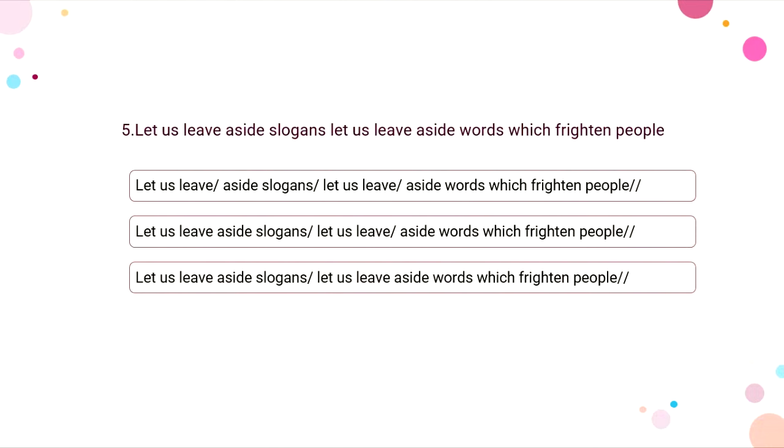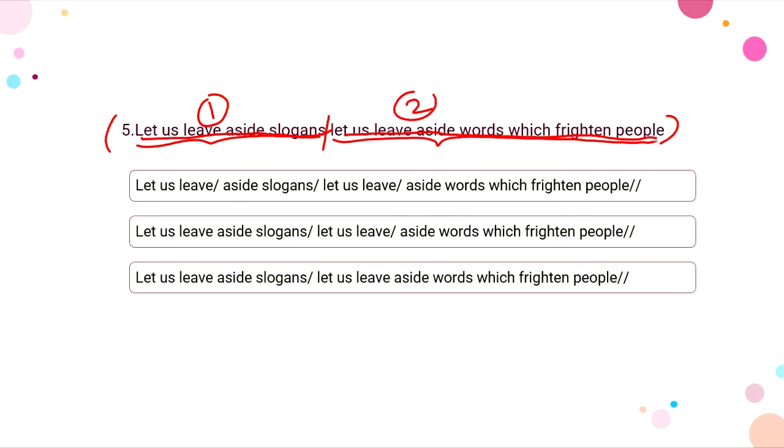So here in the fifth question, we have again a sentence. So we got to again figure out the appropriate pauses while going through this sentence, right? So we have, let us leave aside the slogans. Let us leave aside the words which frighten people, right? So these are just two sentences, right? So we say this thing in one go, and we then take a pause here, and then we say this whole thing in another go, right?